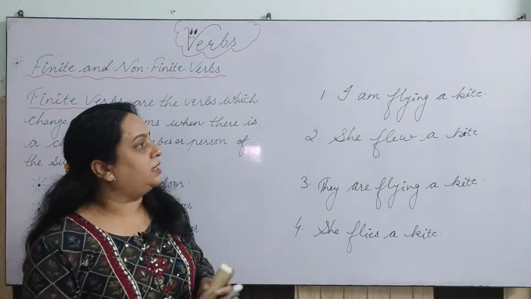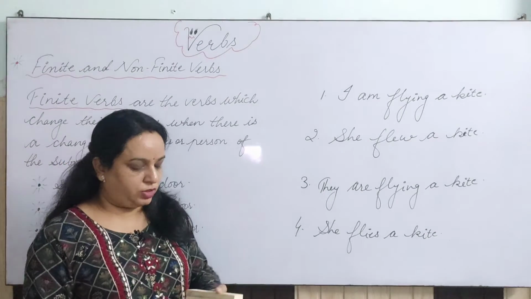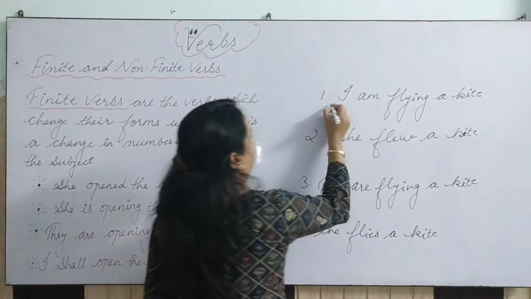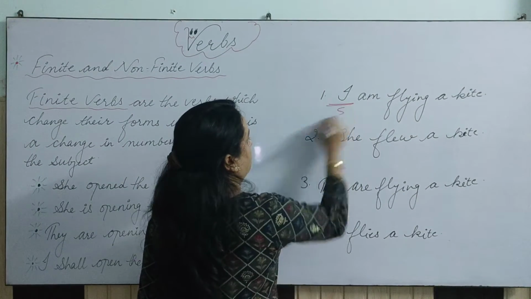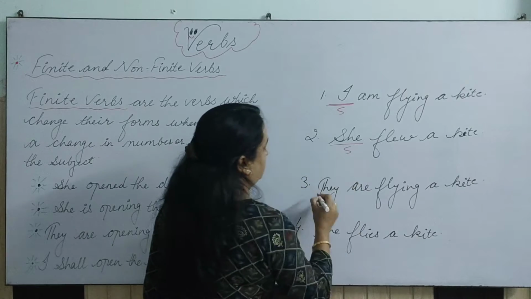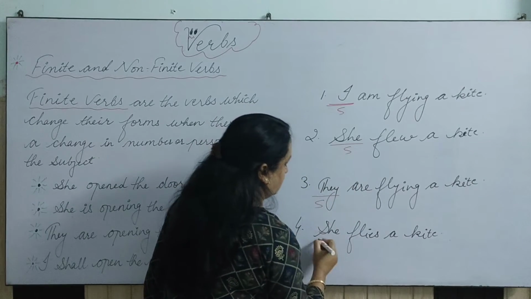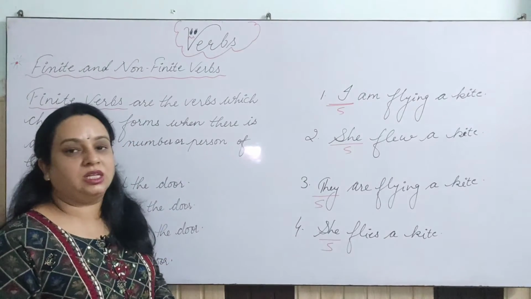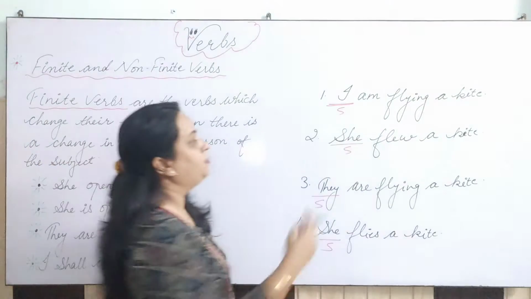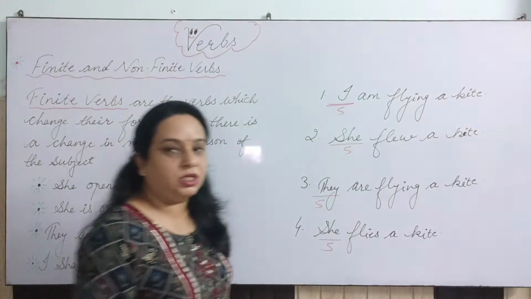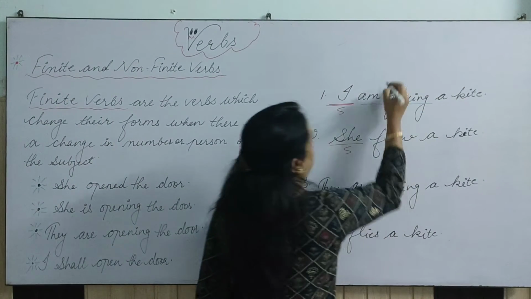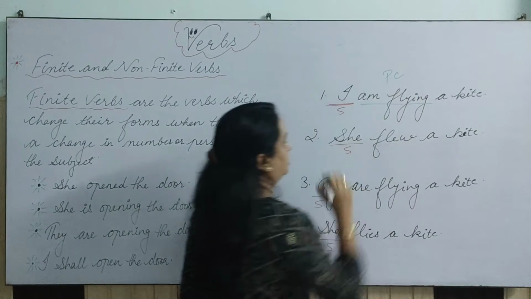Let's talk about the first sentence, which is: I am flying a kite. Here, I is the subject, she is the subject, they is the subject, and she once again is the subject. When we talk about the tenses, the object kite is the same everywhere, right? So am flying is a verb in present continuous tense.